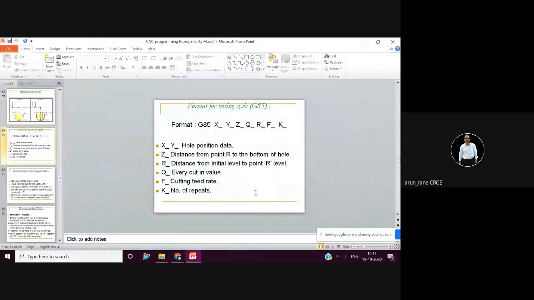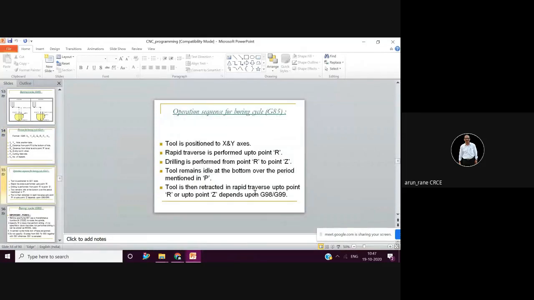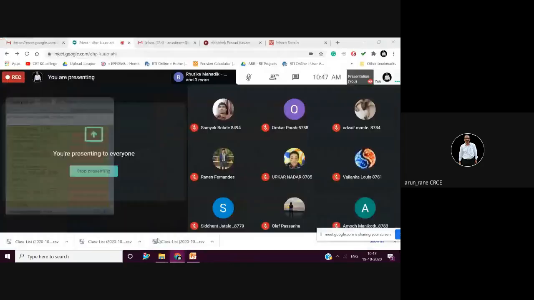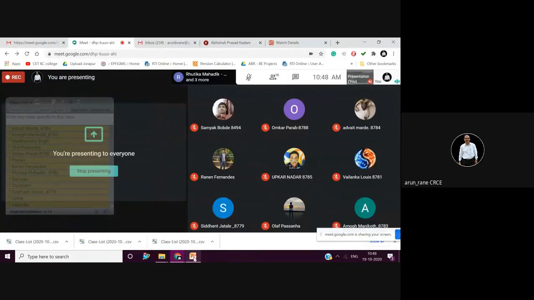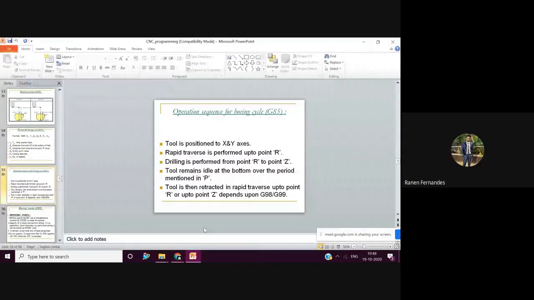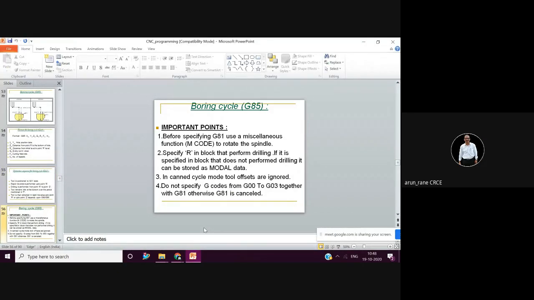So this is the syntax. Since it removes material and enlarges the hole, it is sometimes called a boring cycle, but that is not the correct word.